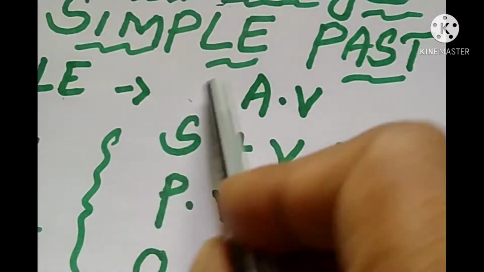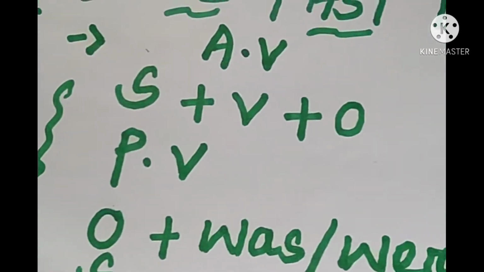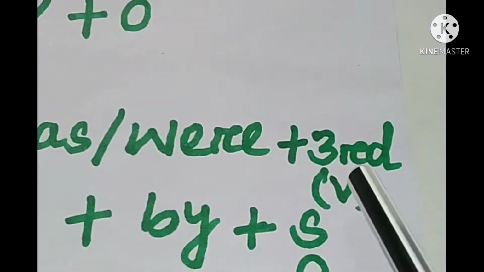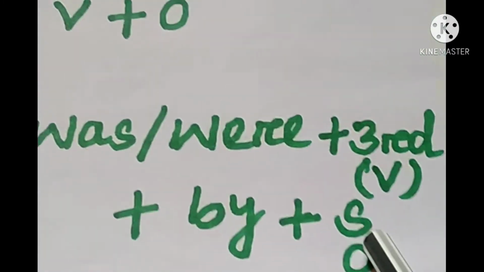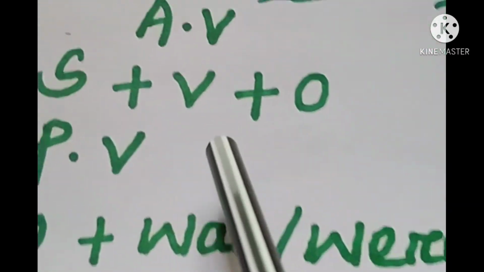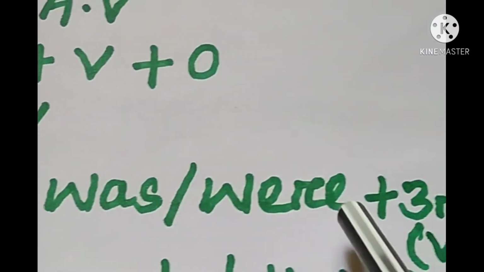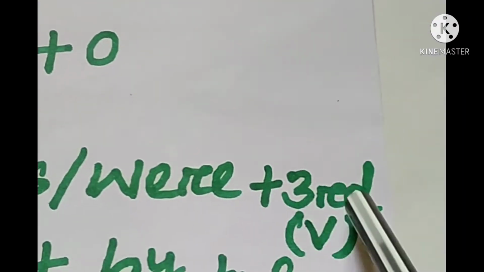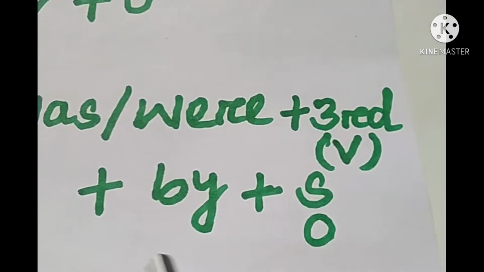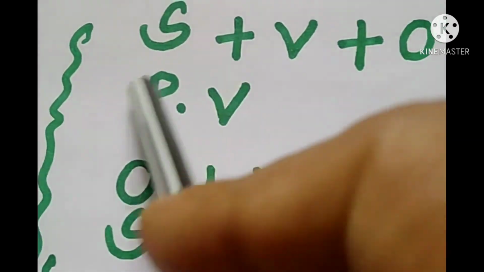In the passive voice, the object will be the subject. From active to passive, the subject will be the object, and the verb will be was or were plus the third form of the verb, and also by will be added before the object in the passive voice.